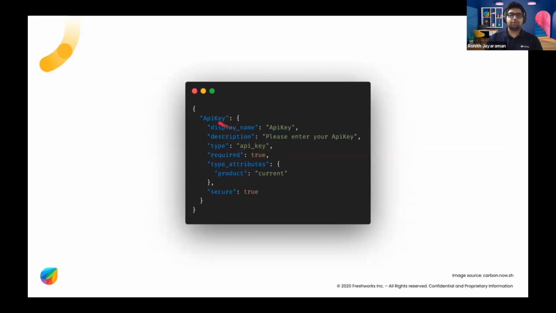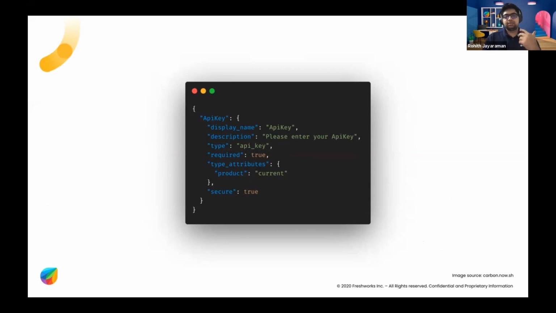Whatever you guys were doing before, just exactly the same. Type is API key, it's secure, it's required. You just add this type attribute and you say product is current. That's all. And irrespective of which product it renders in, it'll make sure that it's getting the current product's API key. So it becomes as easy as that.